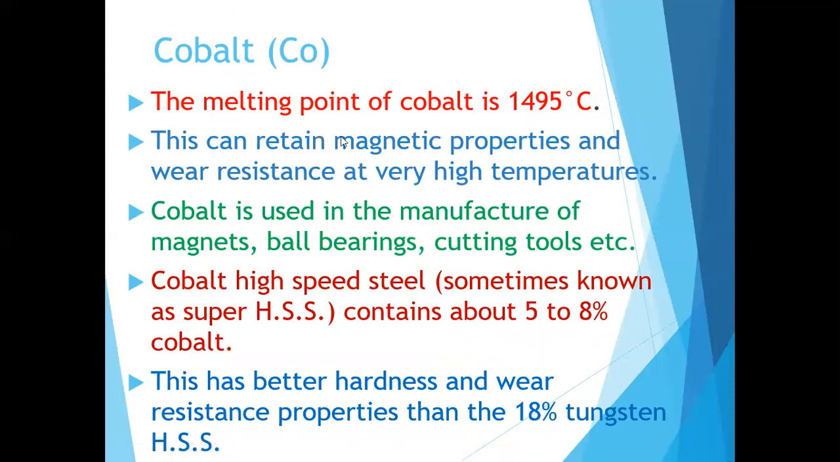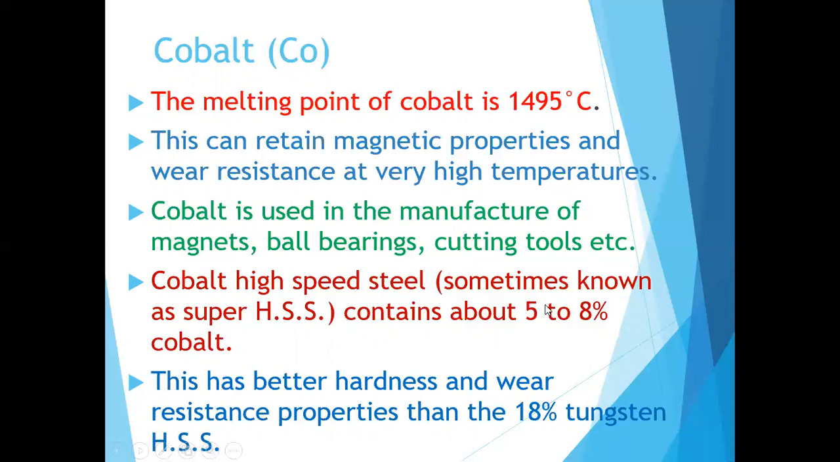The next component is cobalt. The melting point of cobalt is 1495 degrees Celsius. What is the advantage of cobalt? It retains its magnetic properties and wear resistance at very high temperatures. Cobalt is used in the manufacture of magnets, ball bearings, cutting tools and the like.